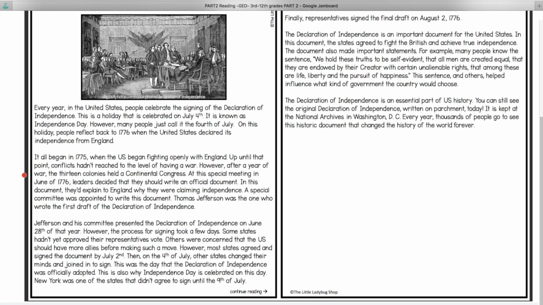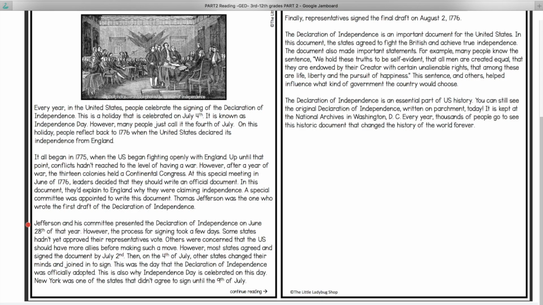At this special meeting in June of 1776, leaders decided that they should write an official document. In this document, they'd explain to England why they were claiming independence. A special committee was appointed to write this document. Thomas Jefferson was the one who wrote the first draft of the Declaration of Independence.